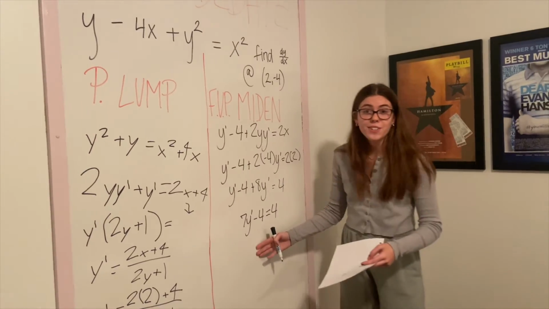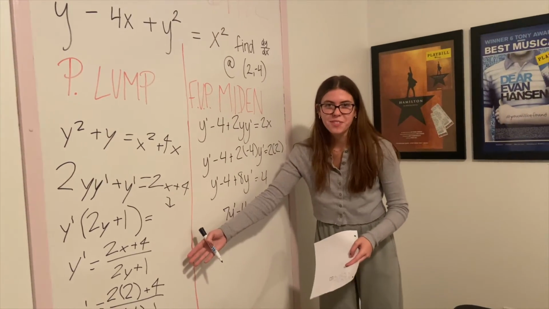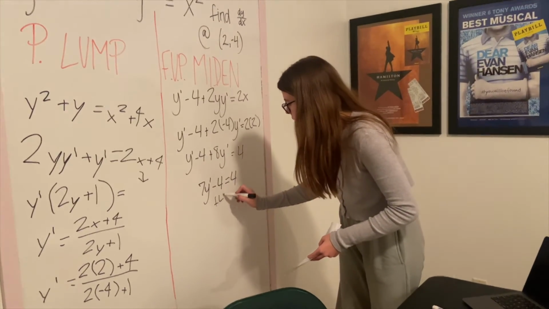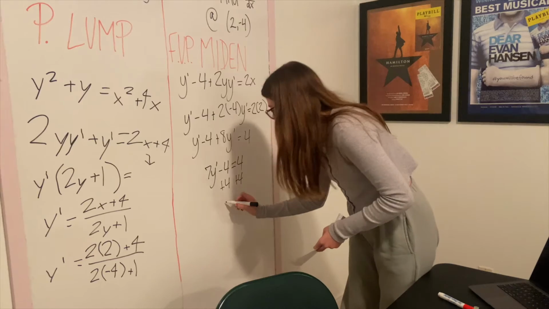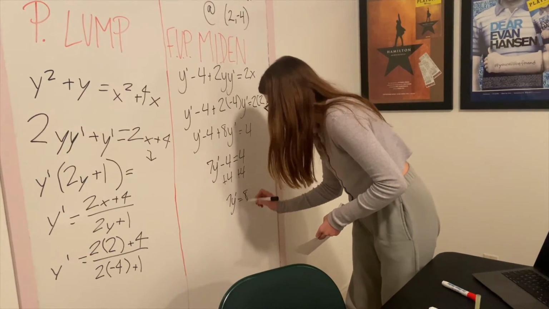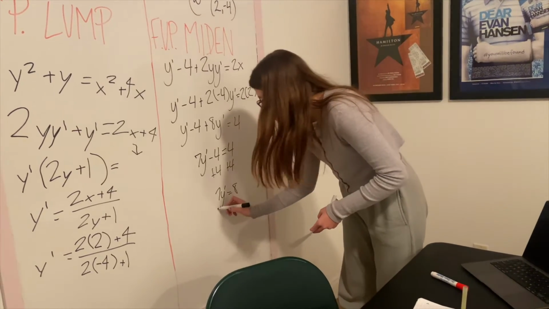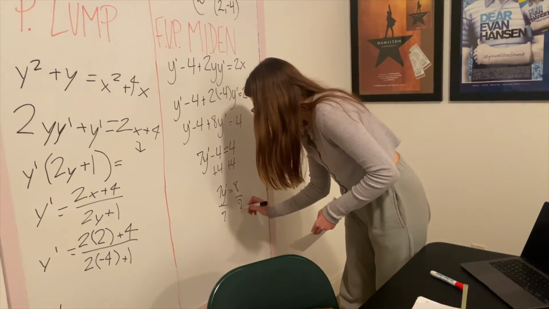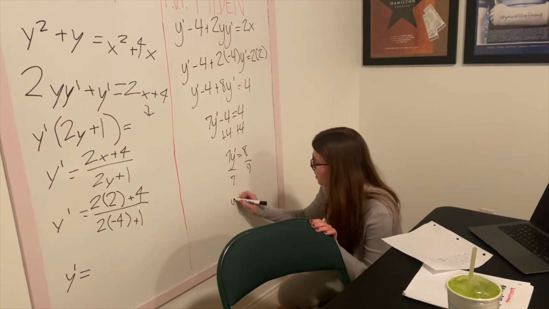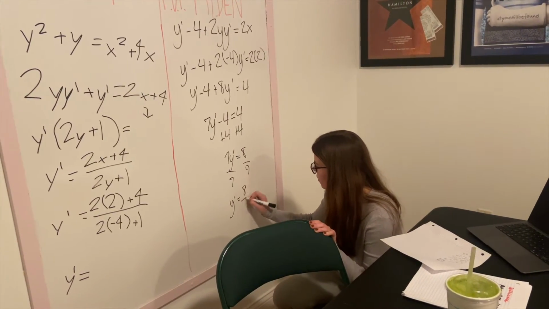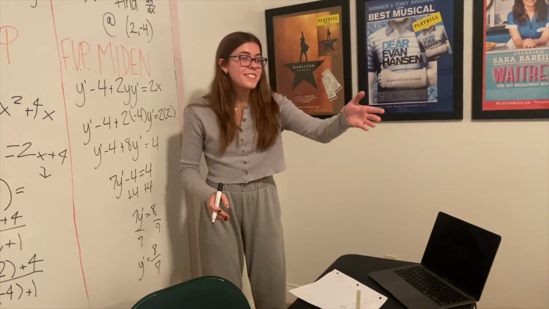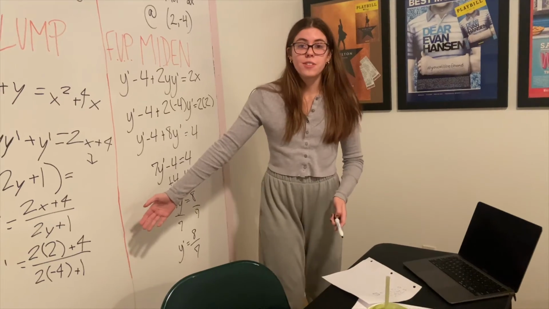So as you can see, my work is very different from President Lump, as I promised to do in this country. And now you're going to want to add the 4 over here. Add the 4. And you're going to get 7y prime is equal to 8. Obviously, you're going to want to take the 7 away from the y prime to get it by itself. Take away the 7, divide by the 8, and your answer, essentially, is going to be y prime is equal to 8 over 7. Now I'm going to ask President Lump to please come give me his take on this, because I'm sure his answer will not result to mine.